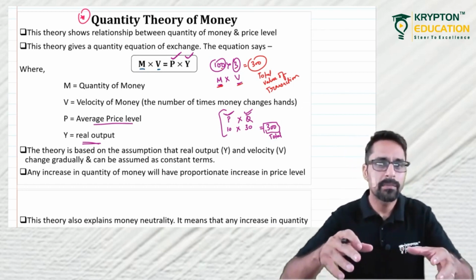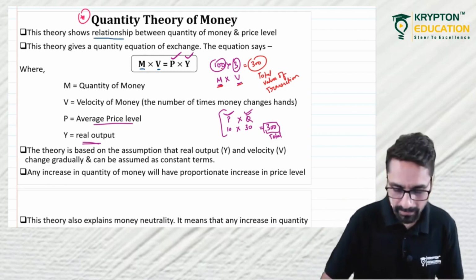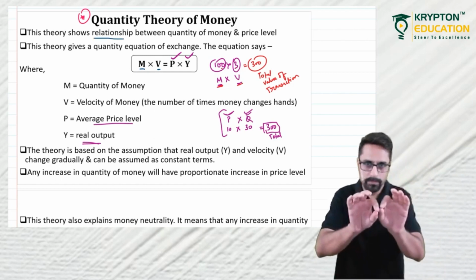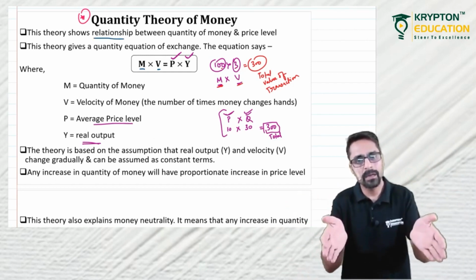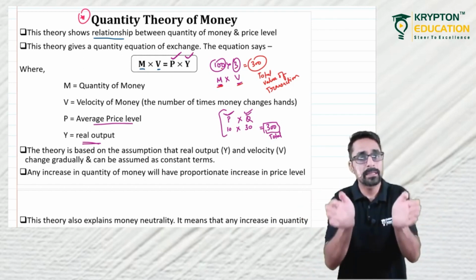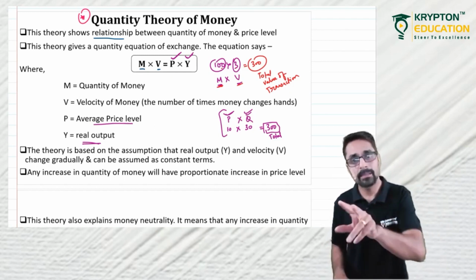But this equation tells us a relationship. In practical life we won't be making this equation, but with the help of this equation we'll be learning a very important relationship between quantity of money M and the price level P.